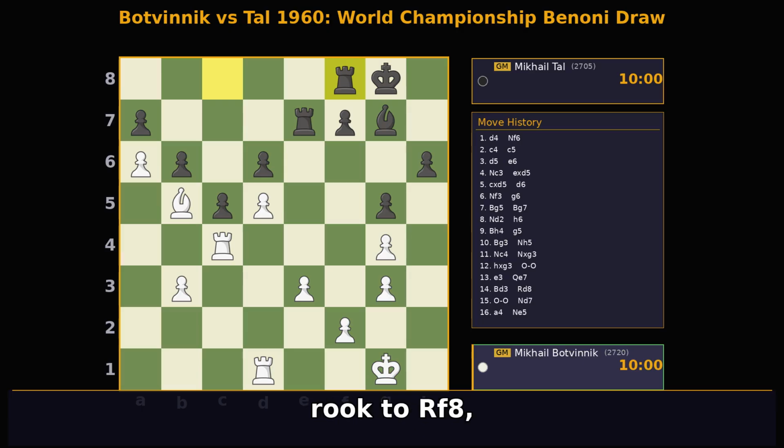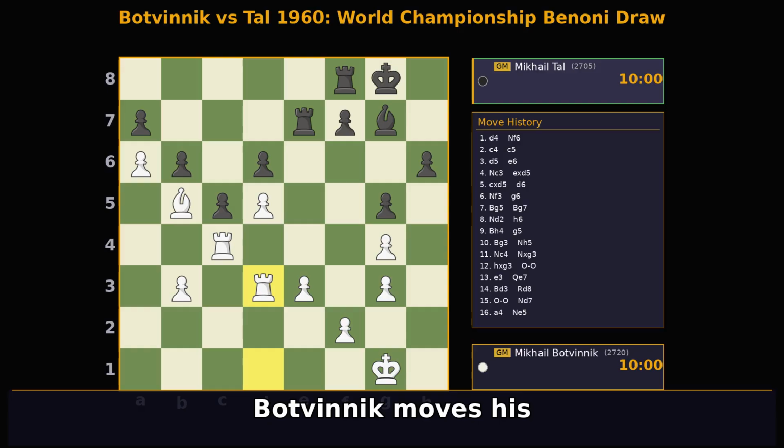Tal brings his rook to rf8, defending his back rank and preparing to activate his rook. Had he played b4 here, it might have sufficed to infiltrate, but Botvinnik was worried about f4. Botvinnik moves his rook to rd3, believing he has all the time in the world to improve his position.